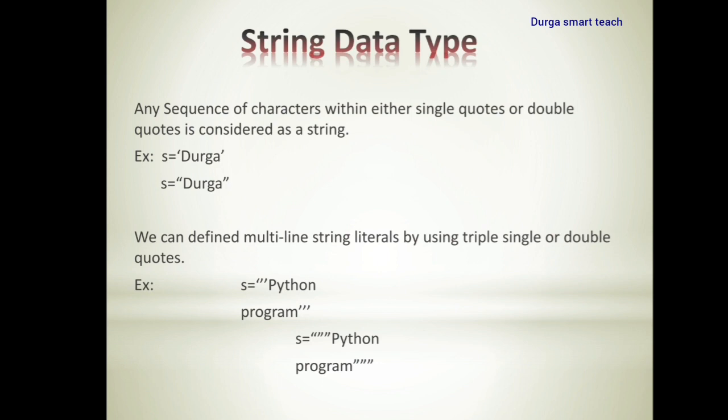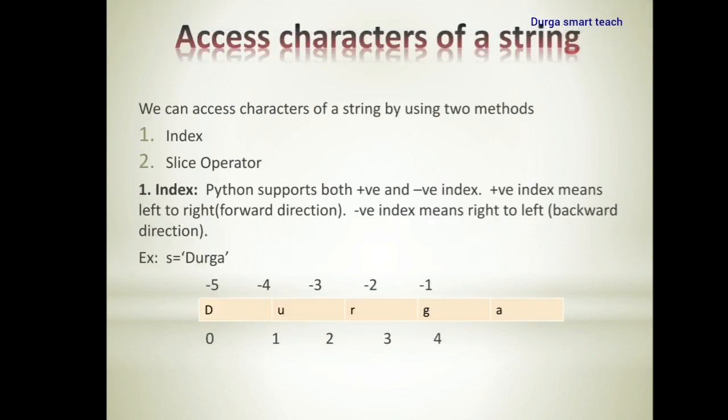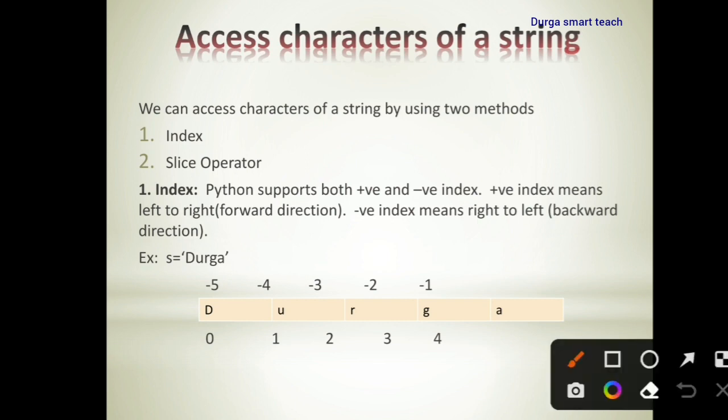Next, we can access the characters of a string by using two methods. One is index and another one is slice. We can access every individual character of a string by using the index or slice operator.